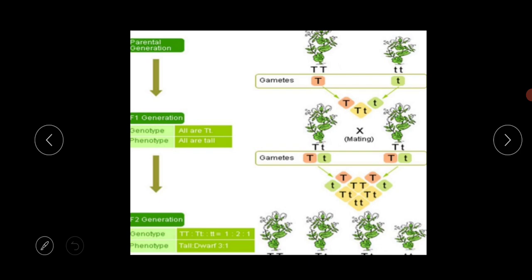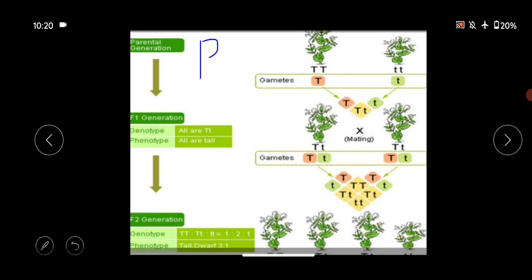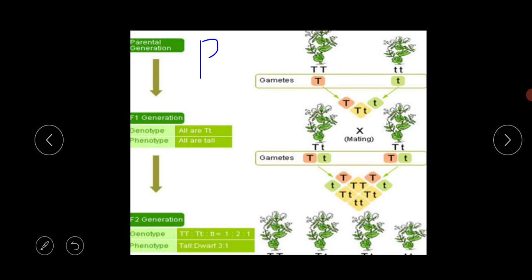Okay. So here look at the structure. This is the parental generation, the P generation. These are the parents, capital T and small t, and from the capital T one gamete is there, capital T, and from the small t one gamete is there, the small t. So when capital T and small t are crossed, we get capital T small t, and this is our F1 generation.